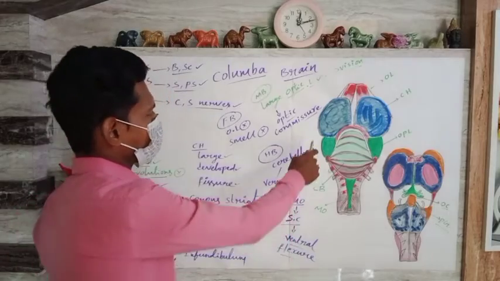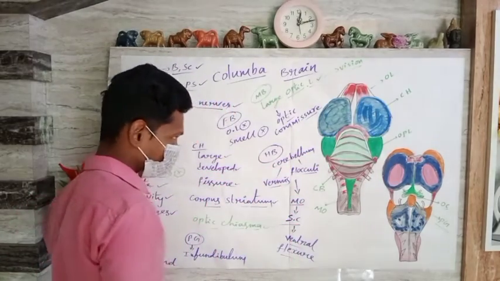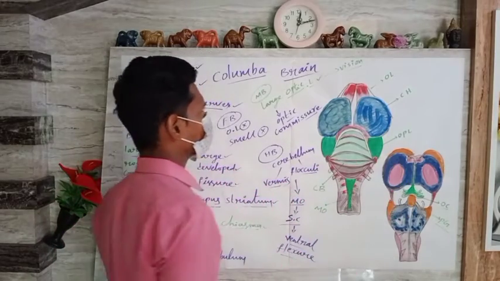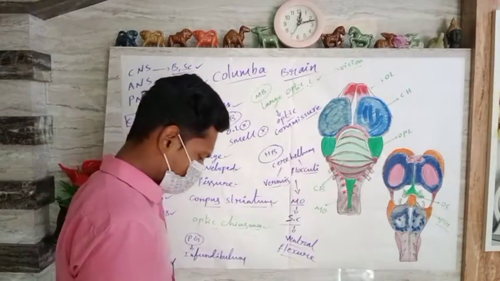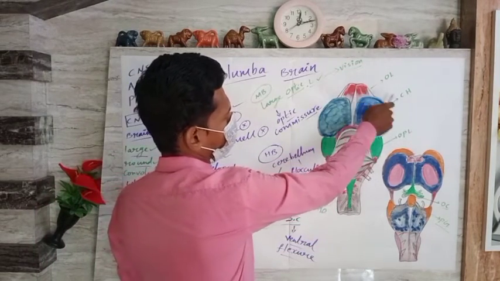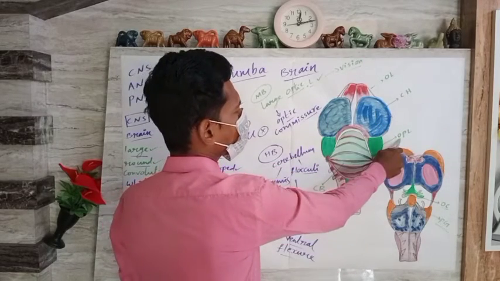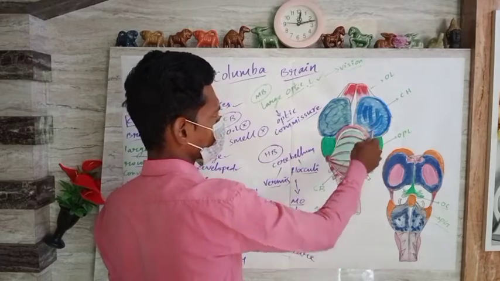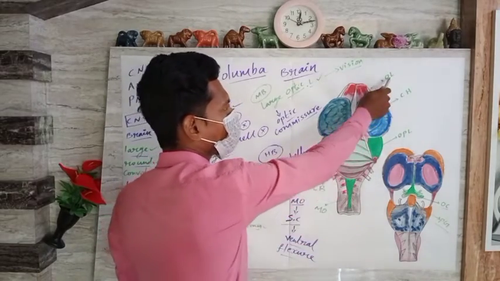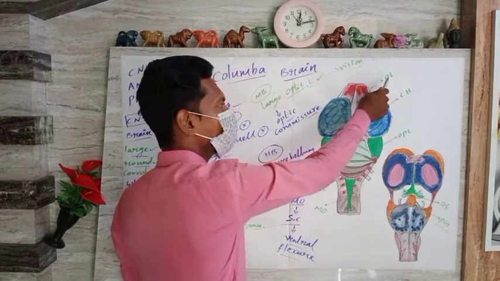So this is the diagrammatic representation of the Columba livia brain. This is a dorsal view. This is a ventral view. So different types of parts can be seen. OL, optic lobes. CH in the sense cerebral hemisphere. OPL in the sense optic lobe. This is the olfactory lobe. So OL in the sense olfactory lobe, not optic lobe.